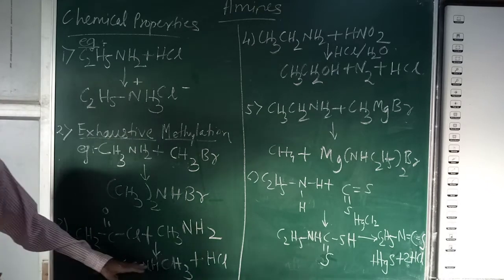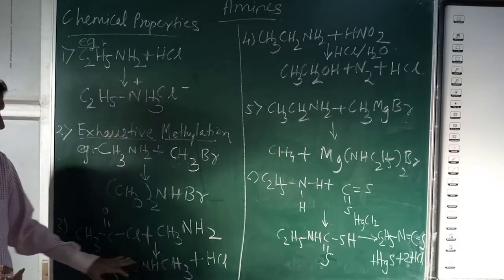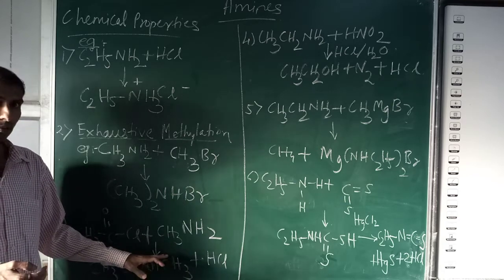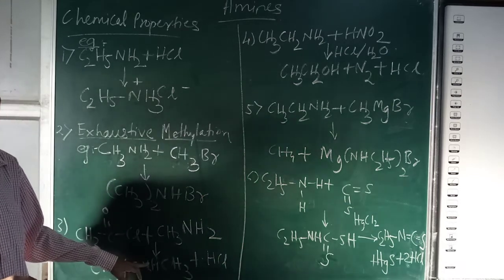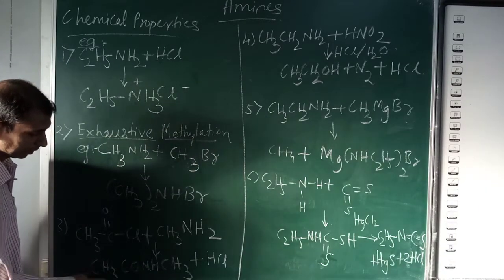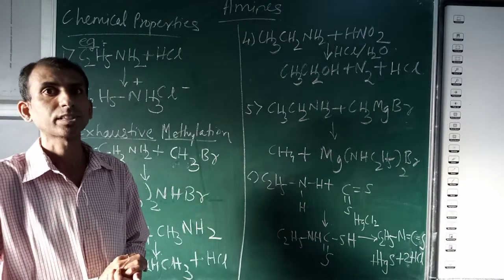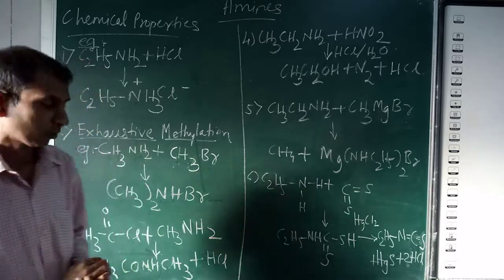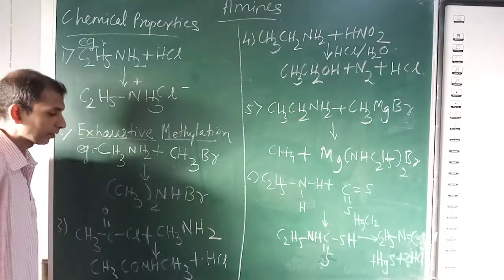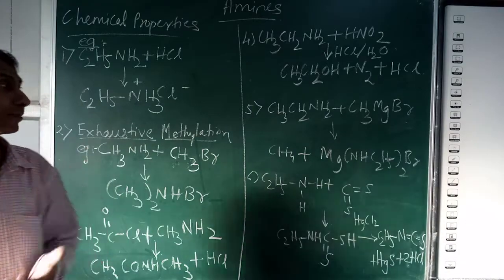The name of this compound is N-methyl methanamide. N-methyl because the CH3 group is attached to N. Amide means CONH2, but here there is no NH2; H is replaced, so CH3 came, and because of that CH3 we call it N-methyl methanamide.